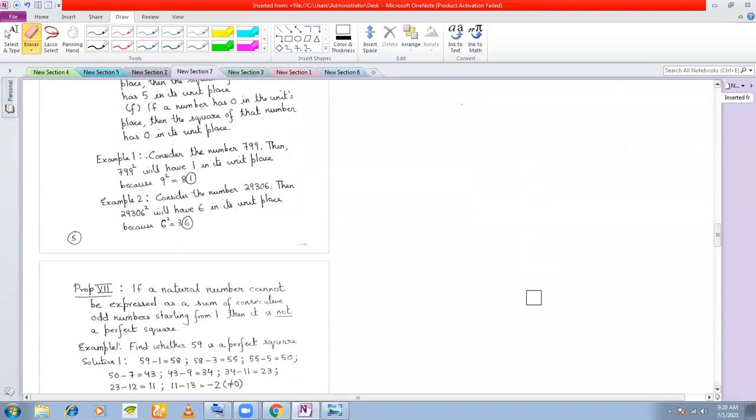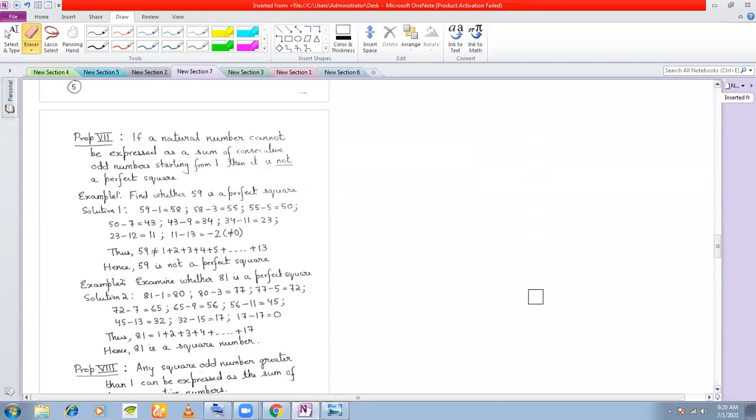Next property: if a natural number cannot be expressed as a sum of consecutive odd numbers starting from 1, then it is not a perfect square number. This is not a very important property, but a loose way of checking whether a number is a perfect square. For example, to check whether 59 is a perfect square, the best way is to prime factorize 59 and get it as pairs of prime factors. But if I cannot prime factorize, then what will I do?